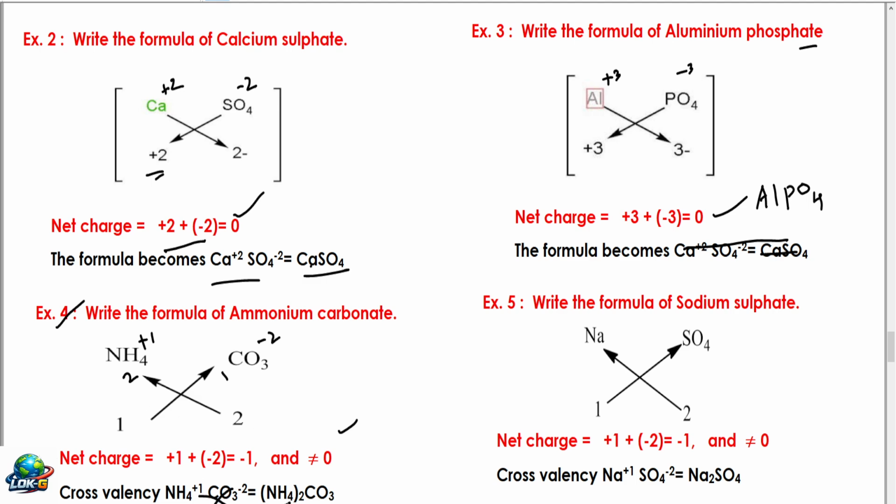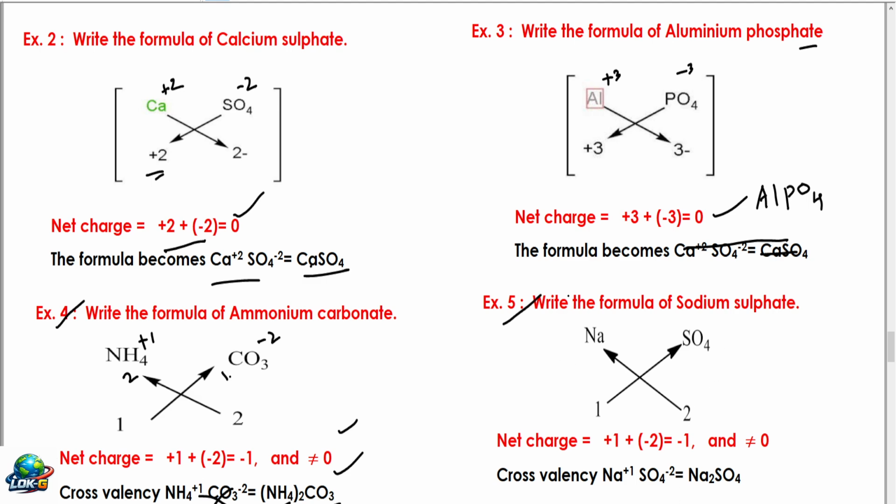Generally, this compound radical should be written in a bracket. NH4 should be written inside the bracket, and 2 should be written outside. And carbonate has 1 here, so therefore you have to write CO3. Now the formula of ammonium carbonate, (NH4)2CO3, is ready.